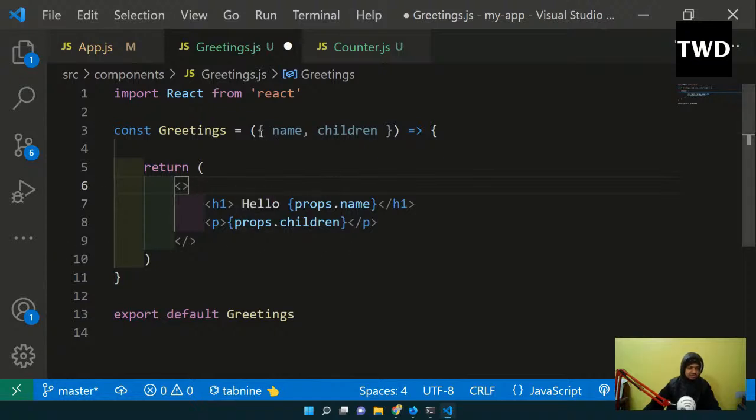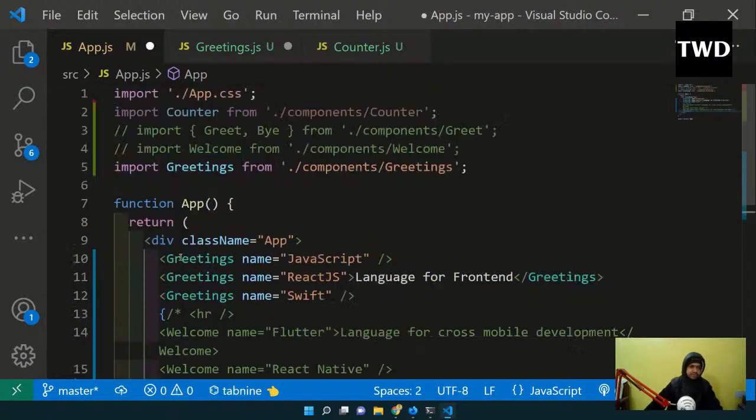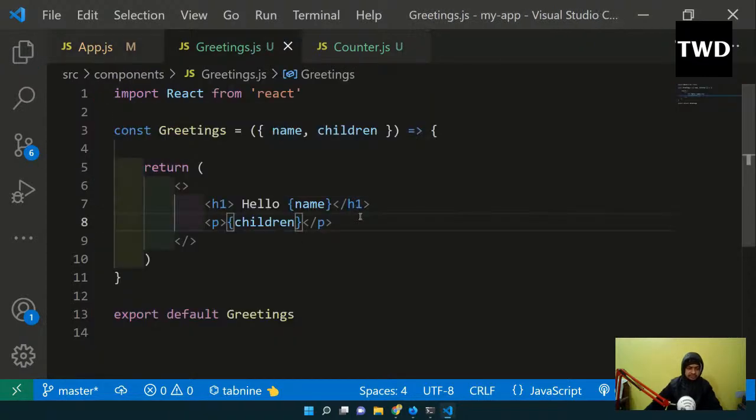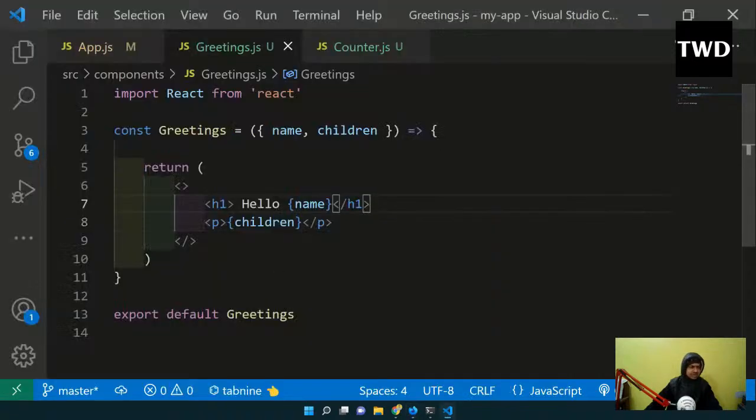Okay, so name and children are done, and then this props I will remove, and this props dot children. So now I have destructured it, so it has become shorter. It is a shortcut, it is not mandatory to use. Okay, and counter also I will comment out right now, because we don't want a counter right now. Save it, and see, nothing different is happening, but I'm getting everything. Hello JavaScript, hello React, hello Script. So all those things are there. So this is how props is used.